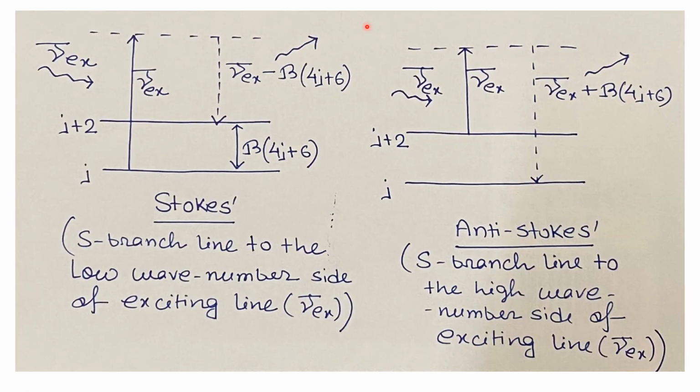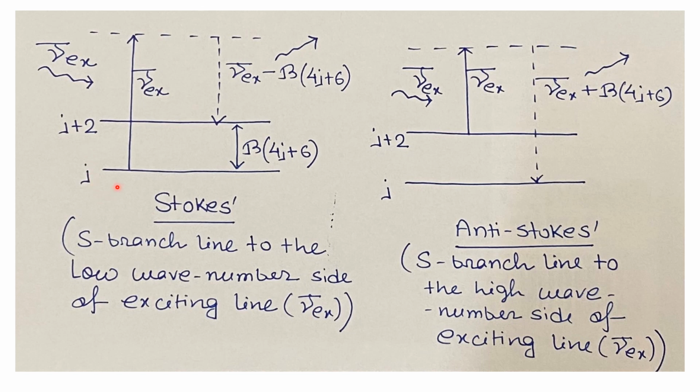Let us discuss the Stokes line and the anti-Stokes line in Raman spectroscopy with the help of schematic diagrams. So the left schematic diagram refers to the Stokes transition in Raman spectroscopy. Let us consider two energy levels having the rotational quantum numbers J and J plus 2.